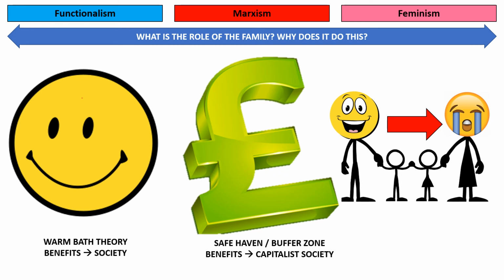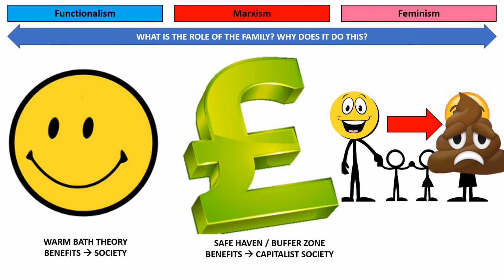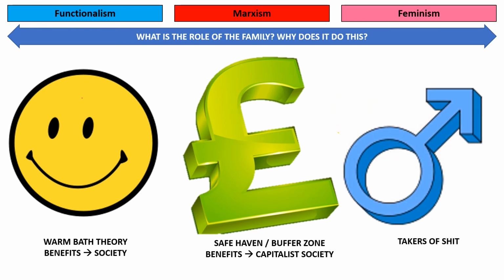And this is what Ann Oakley referred to when she talked about how women were the takers of shit. So her full quote is, when women perform their role as housewives and mothers and they absorb men's anger and frustrations, they become the takers of shit. So ultimately, I'm paraphrasing it, but essentially women absorb men's frustrations, keep the men happy, but who's going to look after the women? So this is the general argument of the feminists, and ultimately this whole process comes back to women being the takers of shit and patriarchy benefiting from that, and as a result, patriarchal society benefits from this process.